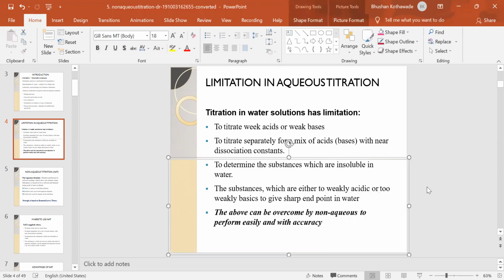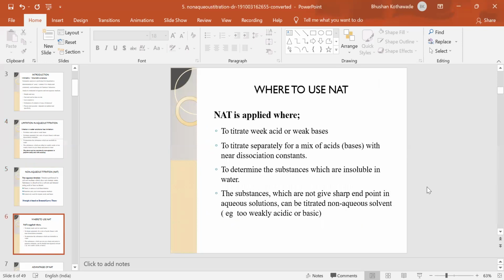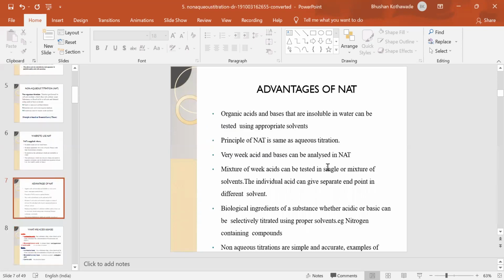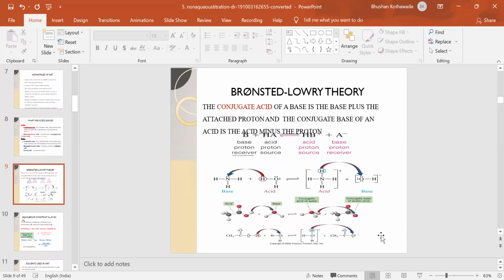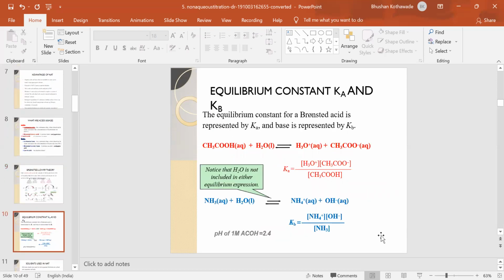with more accuracy. The non-aqueous titrations are mainly based on the principle of the Bronsted-Lowry theory. According to Bronsted-Lowry theory, acids are the substances which are proton donors, which behave as a conjugate base, and bases are the substances which are proton acceptors, which act as a conjugate acid. So mainly non-aqueous titrations are based on the principle of the Bronsted-Lowry theory.